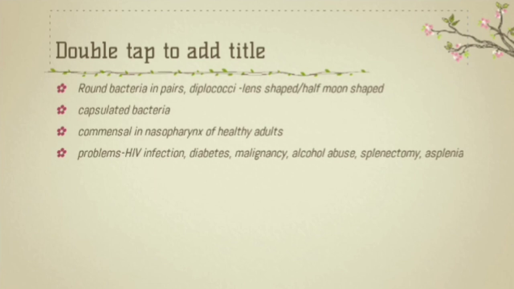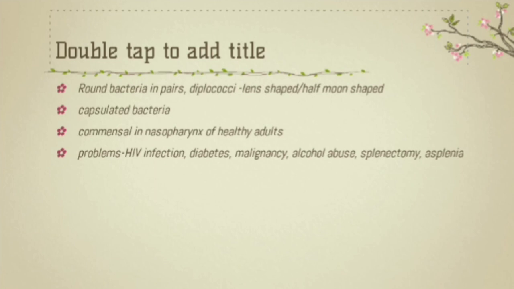They won't cause any manifestations, but the problems arise in people with a weakened immune system like HIV infection, diabetes, malignancy, alcohol abuse, elderly people, infants, and in people who have undergone splenectomy. That is the surgical procedure to remove the spleen. Because we know the spleen is the important organ for immunity against encapsulated bacteria, and persons having sickle cell anemia and functional asplenia are also susceptible to infection caused by this bacteria.